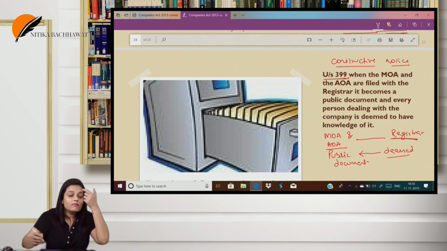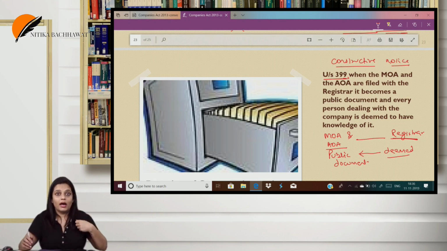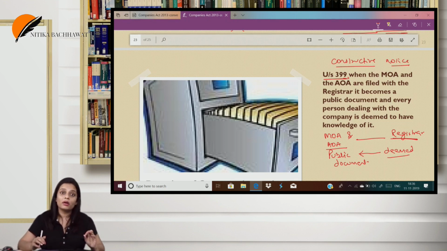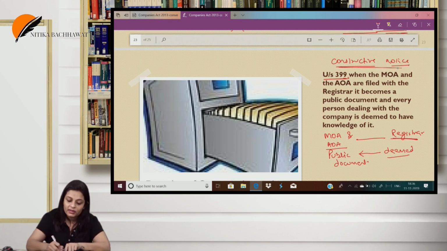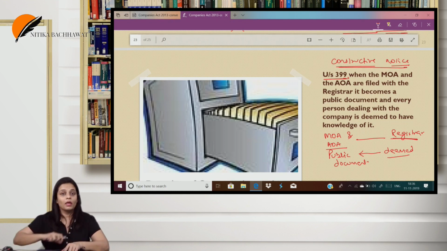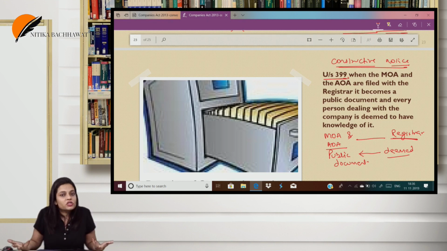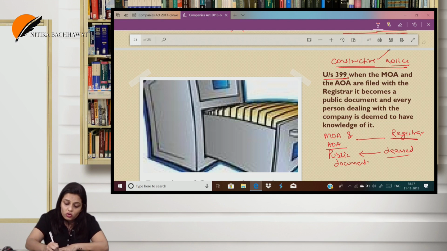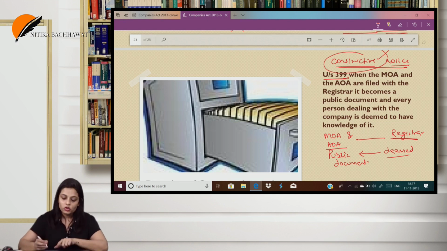Constructive notice: I am not telling you about it, I am not asking you about it. I am under the impression that since you are contracting with me, you know about it. This is constructive notice. It is not a real notice. I am not going to ask you. I am just under the impression that since you are coming to contract with me, I deem that you know about it. So whenever I file my documents with the registrar, they become a public document.